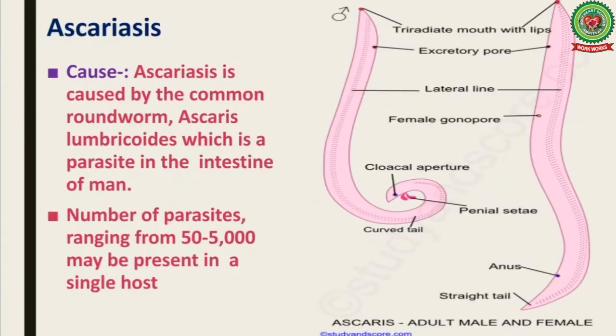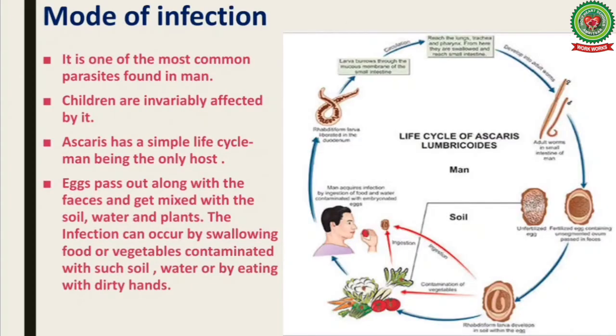Now, next we'll be talking about Ascariasis. Ascariasis is caused by the common roundworm Ascaris lumbricoides, which is a parasite in the intestine of man. The number of parasites, ranging from 50 to 5,000, may be present in a single host. Talking about the mode of infection, it is one of the most common parasites found in man. Children are invariably affected by it.